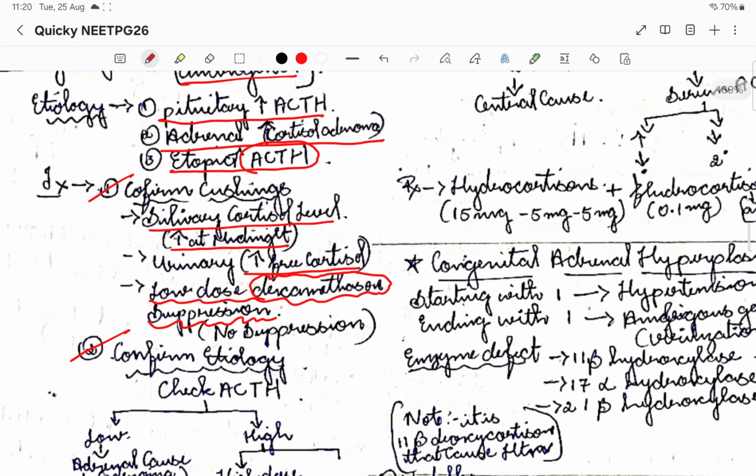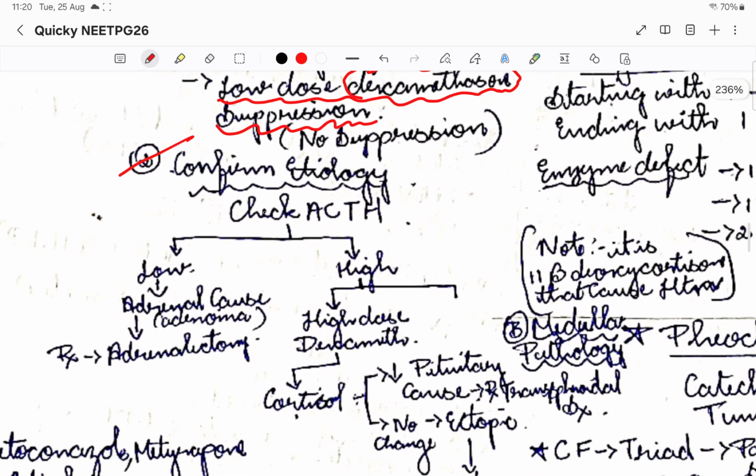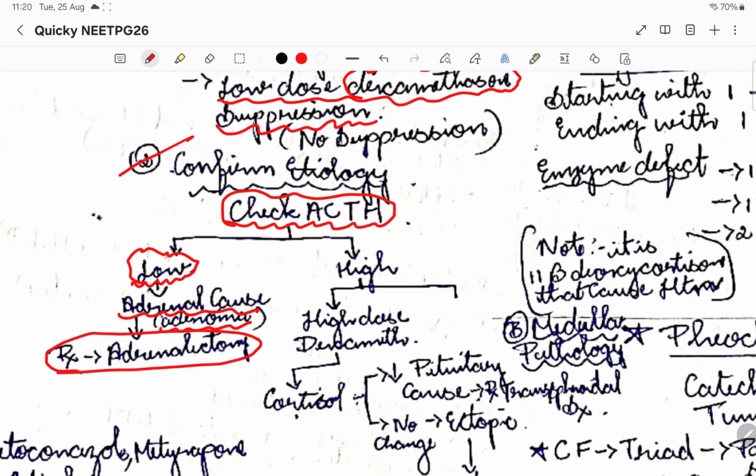So now that I have confirmed the Cushing's disorder, the patient is having a Cushing disorder, I have to decide why the Cushing's is happening. So we'll check for ACTH levels. Suppose the ACTH is low, then it is definitely an adrenal cause. It is not the pituitary ACTH that is causing this increase in cortisol. So it is something with respect to the adrenal gland itself. So an adrenal adenoma might be there, and management will be adrenalectomy. This is the mainstay of treatment when ACTH is low.